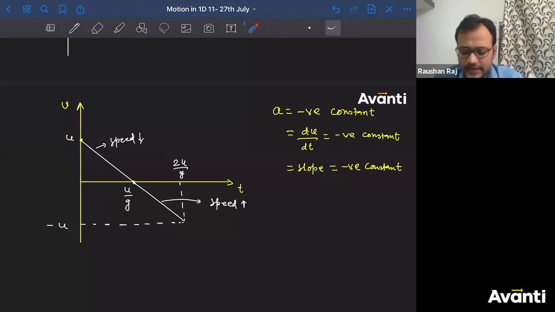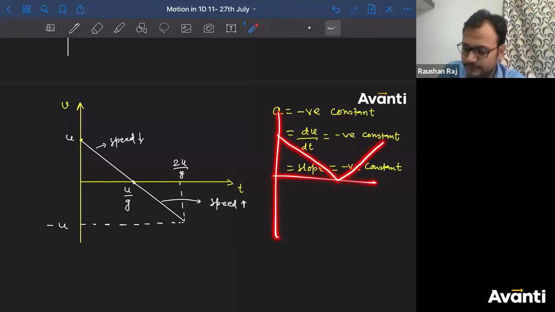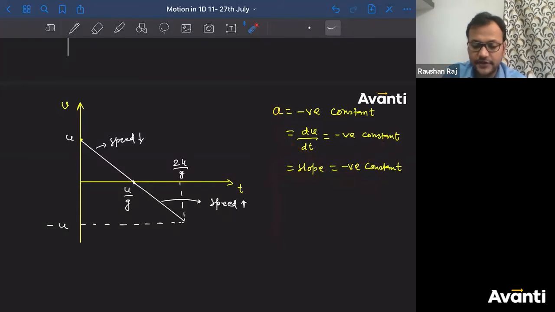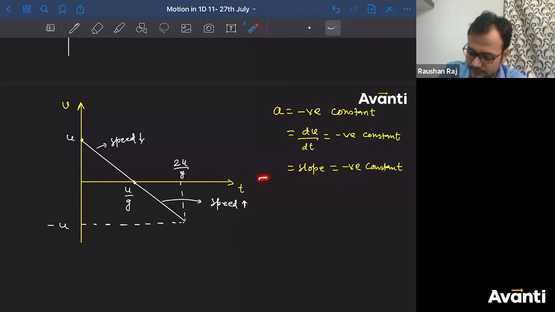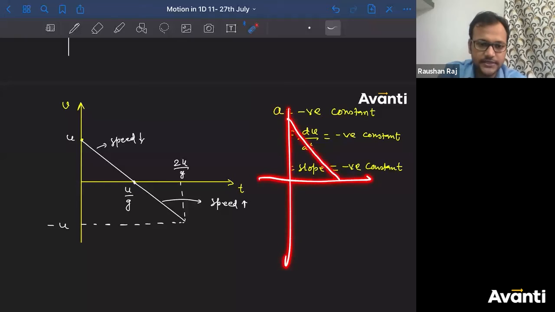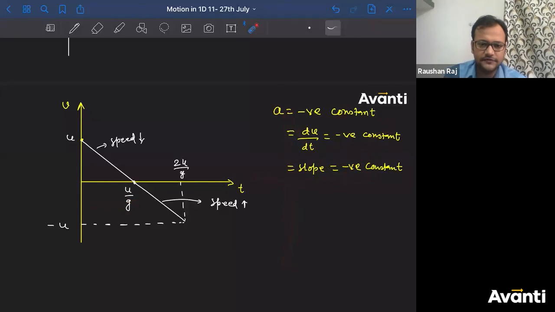Why do we need to get a mirror image, Shreya? Did I ask you for the speed time graph? If I ask you what is the speed time graph for this one, then you should get a mirror image like this. But the question is the velocity time graph, so the graph will look like this. Got it, Shreya? If I ask you the speed time graph, then you can convert this and it will look like this. Otherwise, it is the velocity time graph, no problem.